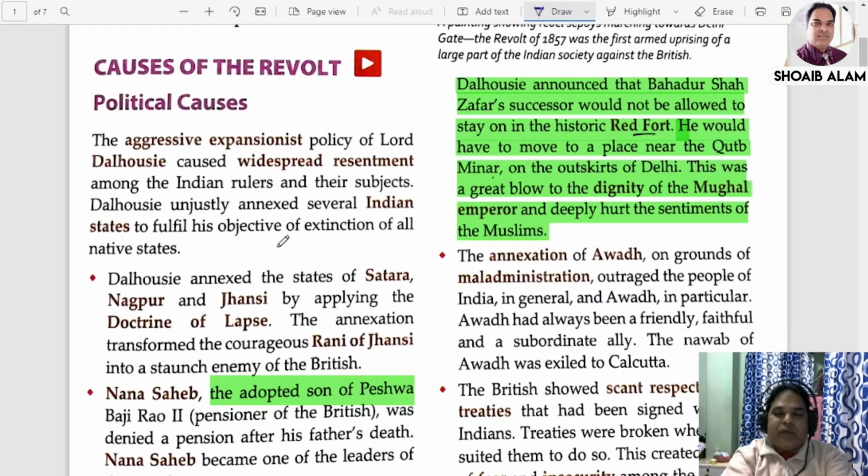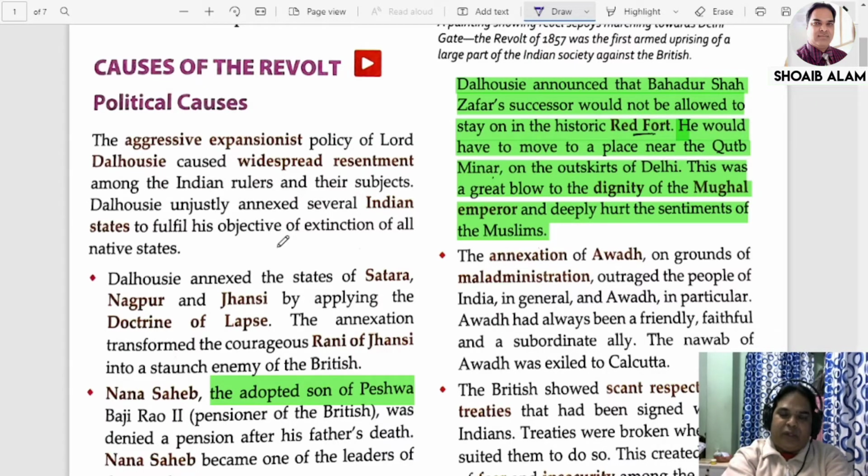According to this doctrine of lapse, if a ruler of a particular kingdom dies without leaving his own or real successor, then the entire kingdom will pass into the hands of the English. The right of adoption was not at all accepted by the Britishers. That means his own son, the ruler's son, must be allowed to rule. Other than that, the kingdom will lapse. Lapse means pass into the hands of the Britishers.